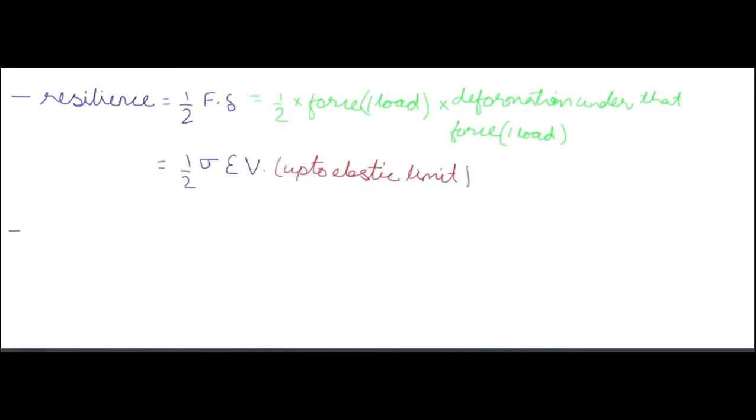We are always concerned with the value that we have, which is yield values. Always we have yield values or ultimate values. So we always compute this resilience in terms of sigma y, means yield stress and yield strain. So modulus of resilience is equal to half into sigma y into epsilon y. So sigma y is the yield strength and epsilon y is the yield strain. Okay.